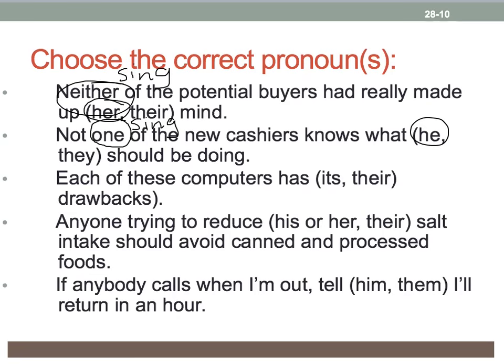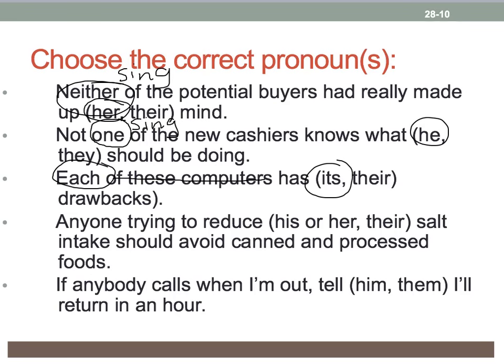Each of these computers has its or their drawbacks. Now, this is a little tricky, but remember, computers is not our antecedent. Our antecedent is each. Each is singular, so its would be the correct pronoun choice here.